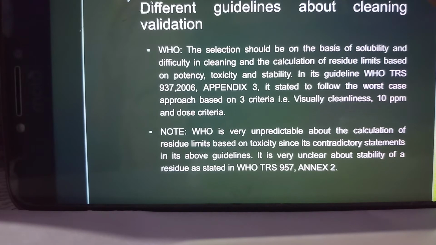That means WHO is very unpredictable about the calculation of residue limits based on toxicity in its two guidelines. In one guideline, that is in 957, it is saying that it will be based on toxicity limit also, but in its another guideline in TRS 937, it is not mentioning any toxicity based residue calculation. Another thing is that it is very unclear about the stability of a residue as stated in WHO TRS 957 Annexure 2.